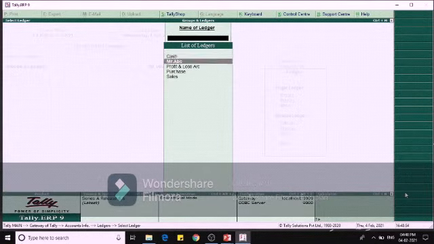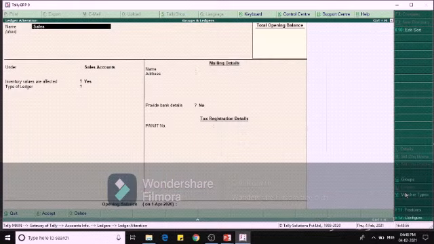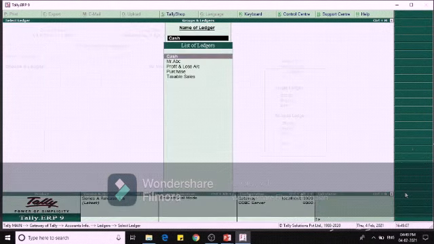And if I want to change Sales into Taxable Sales, it will automatically alter.